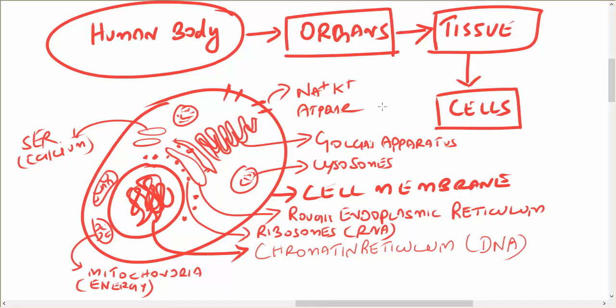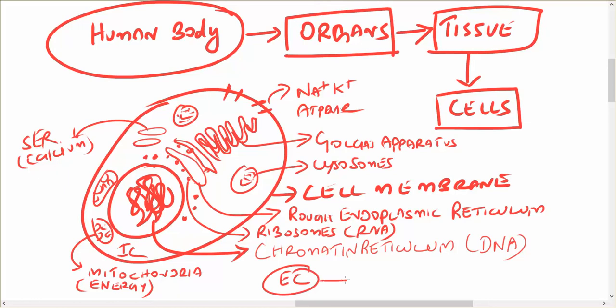For example, the cellular membrane protects from the outer environment of the cell, and it differentiates the internal cellular environment from the external cellular environment. So outside is called the extracellular environment, inside is called the intracellular environment.